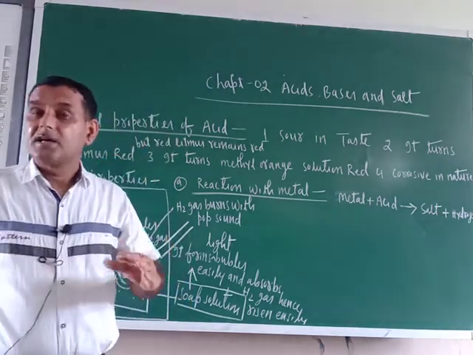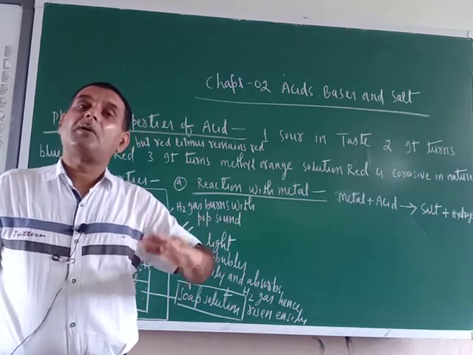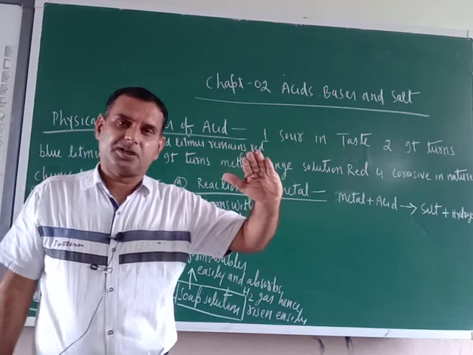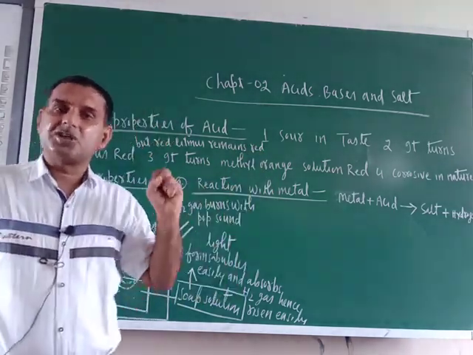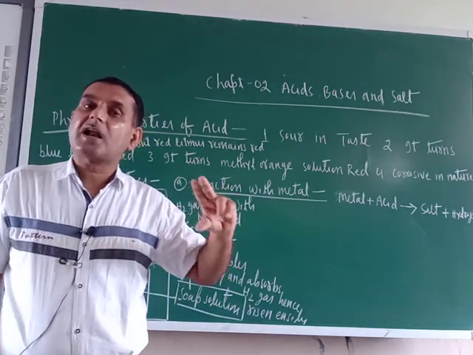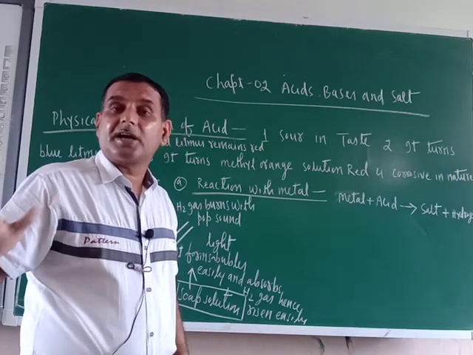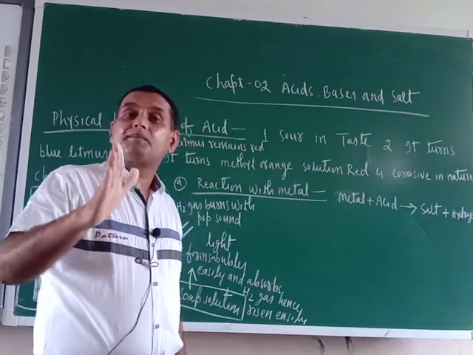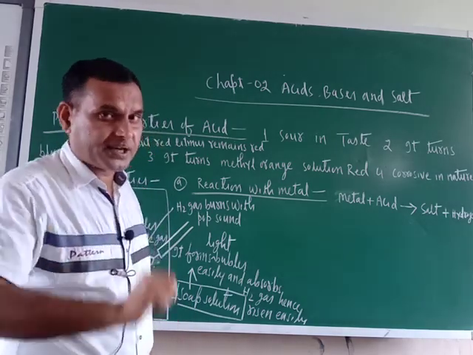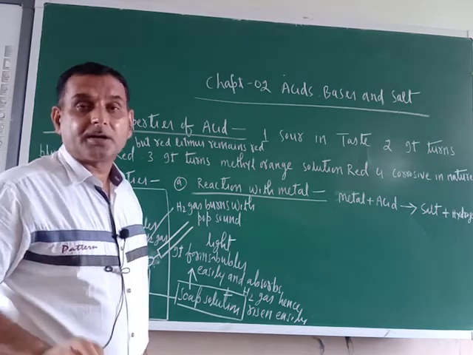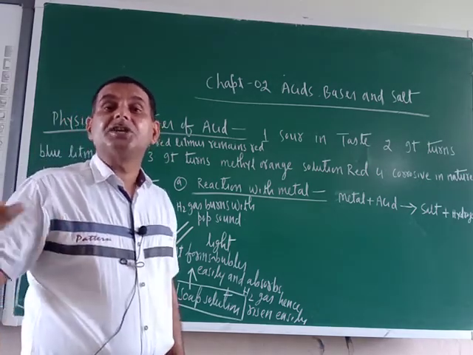Now metals which are having moderate reactivity are placed just above the hydrogen, like lead, Sn, zinc. These are the metals which are having moderate reactivity. And the third category of metals are metals which are placed below the hydrogen in the activity series or reactivity series, like copper, gold, silver, platinum. So these are least reactive metals.